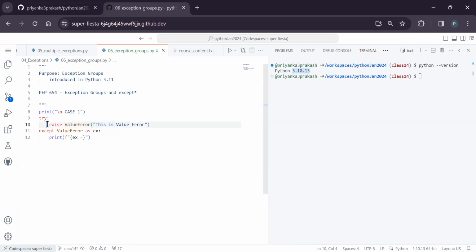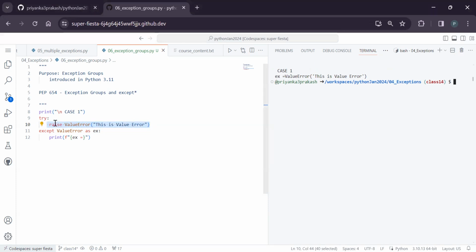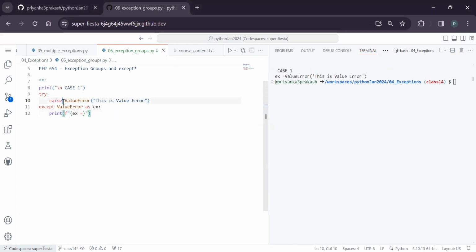In this particular scenario, see here, I'm raising a value error directly. If I raise a value error, it will be handled and it will work. Now, let me try this one. As you know, it is an older Python, 3.10. I don't think these features will work, but I will still give it a try and check whether it works. Everything will be backward compatible, not future compatible, right? So as of now, it's an ordinary exception. It is working. When this exception comes, it is handling it.